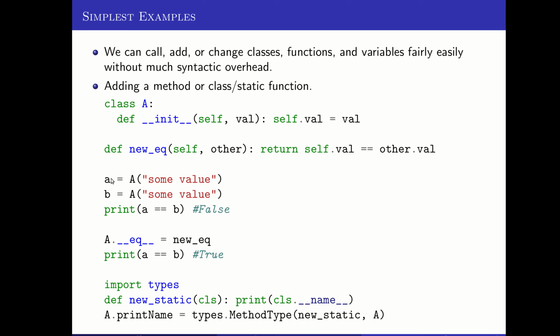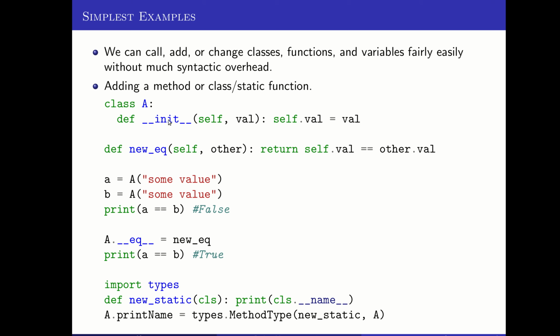So if I create an object of type A that has the string some value as its val, and another object of type A that also has some value as its val, initially, if I ask if A is equal to B, if those two different objects are equal to each other, I'll get back false, because equal, by default, does memory equality when the class doesn't have that underscore EQ function defined for it.